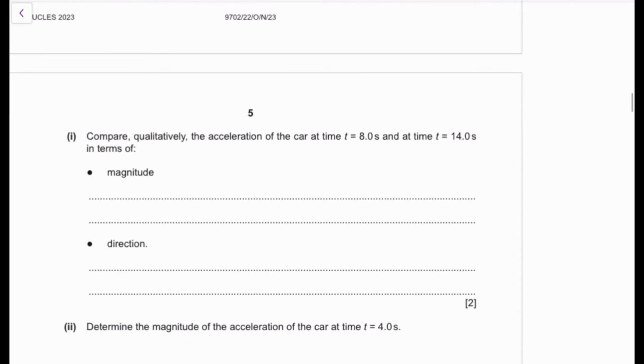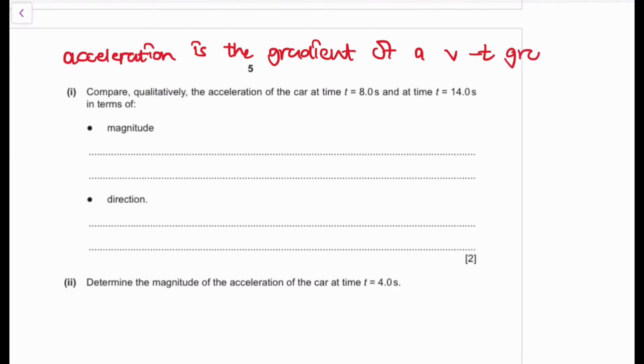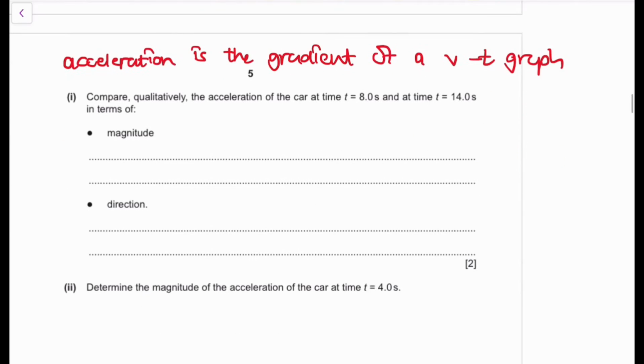So we've been asked to compare the acceleration of the car at time t equals 8.0 and time t equals 14.0. What do we know? We know that the acceleration of an object is going to be the gradient of a velocity time graph. What does this mean? In a velocity time graph, the acceleration is going to be the gradient of that graph. So the gradient of this graph is going to be your acceleration.